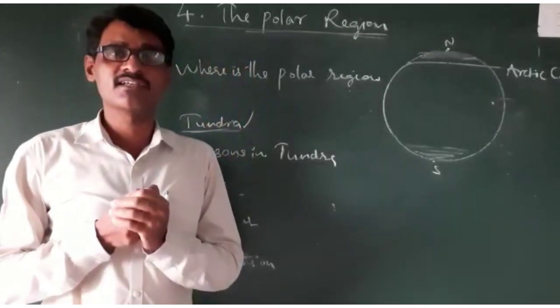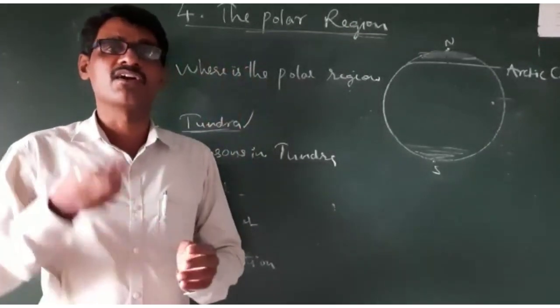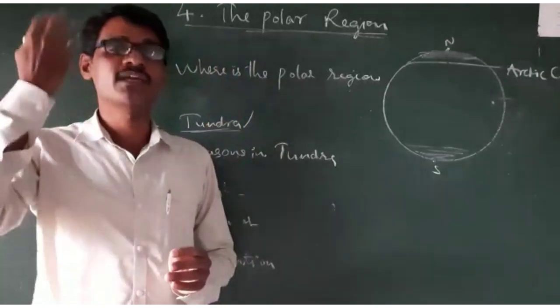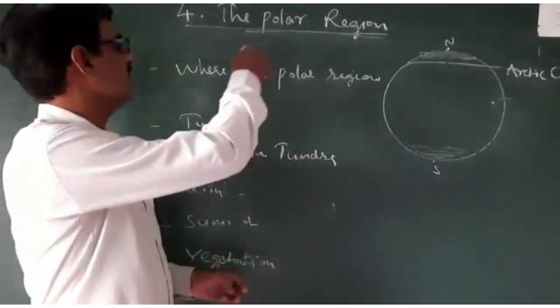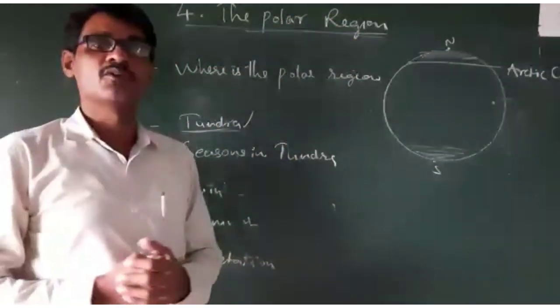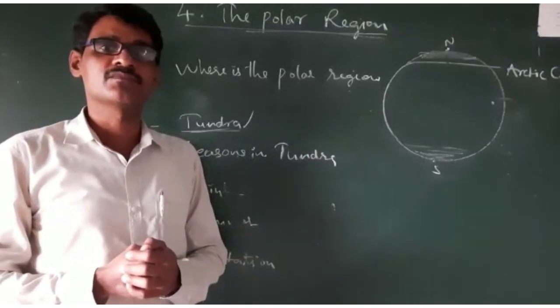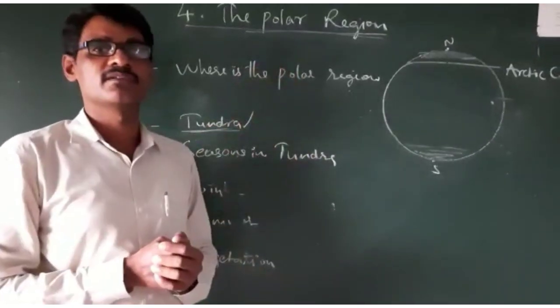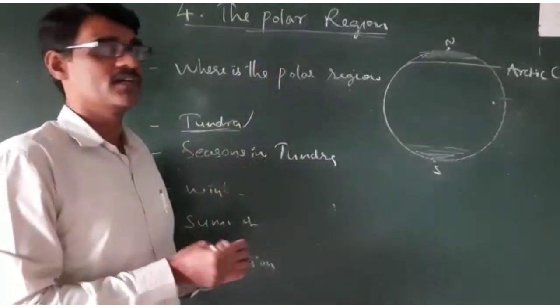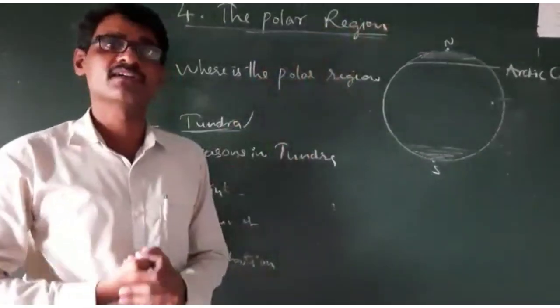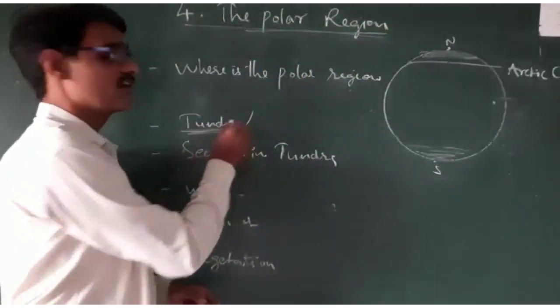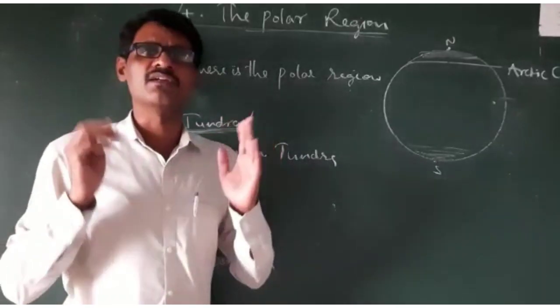The northern areas of continents which are located near the poles, near the North Pole, are called the tundra. Tundra means very cold, extreme cold.